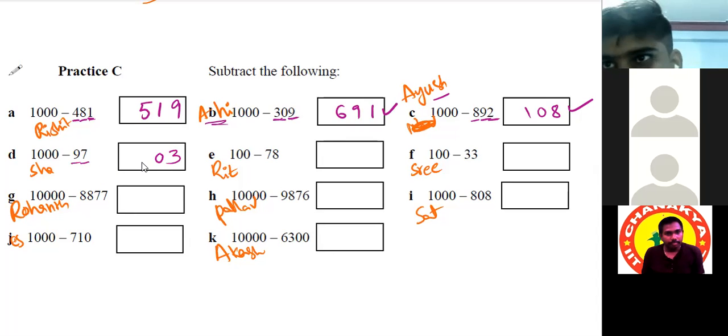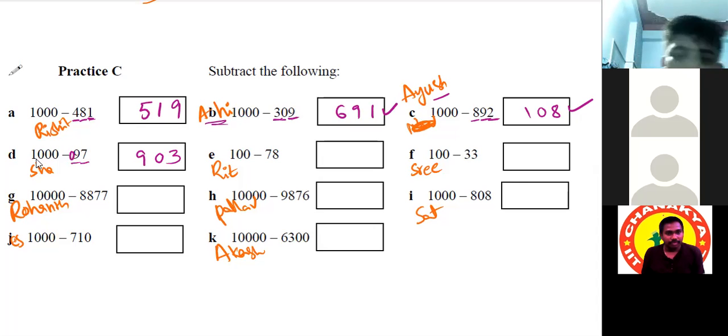Sorry, 903. Okay. Do one thing here. First, put a 0 here, then there will be no confusion. Here 3 zeros are there, sir. So make it 3 digits first. Then there will be no confusion. So 10 minus 7, 3. 9 minus 9, 0. 9 minus 0, 9.